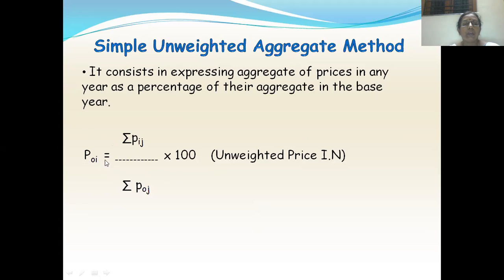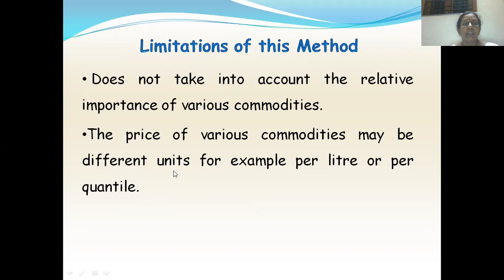So here P0i is equal to summation Pij by summation P0j into 100. Summation Pij is nothing but aggregate. Sum means aggregate. Aggregate of prices in any year. i is any year. As a percentage means into 100 of their aggregate, that is sum in the base year, that is P0j. So this is P0i, unweighted price index number, summation Pij by summation P0j into 100.